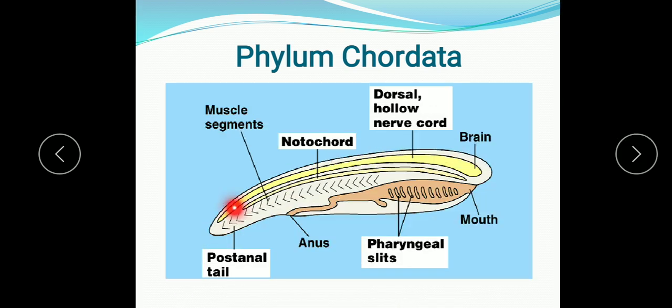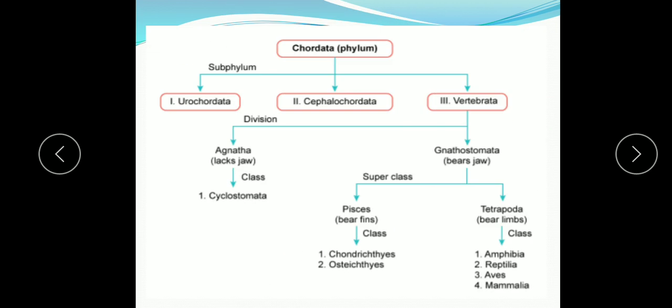You see here that this is the dorsal hollow nerve cord. Then this is the notochord, which further develops into the vertebral column in the vertebrates. Then pharyngeal gill slits in the pharynx region. These gill slits are present, and the post-anal tail. So these are the characteristic features of Chordata. Now we will study the classification.